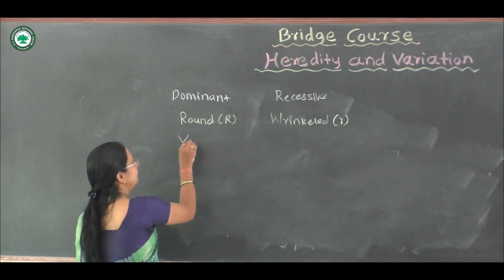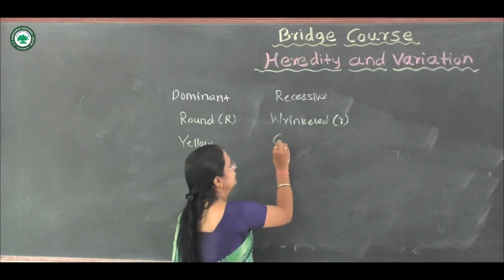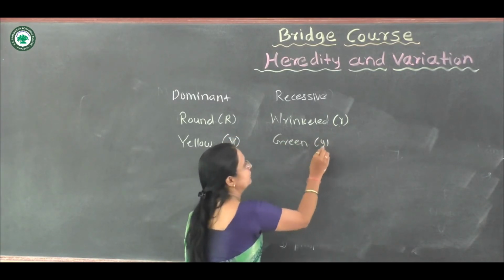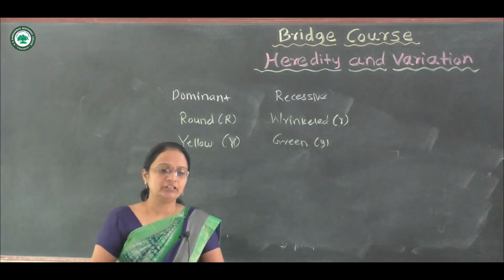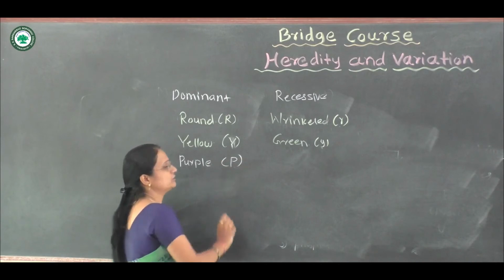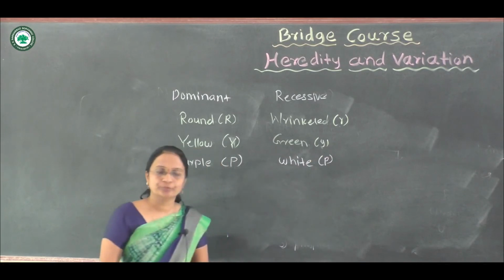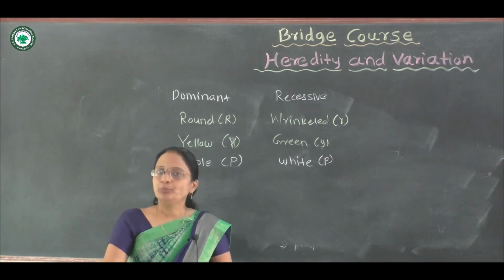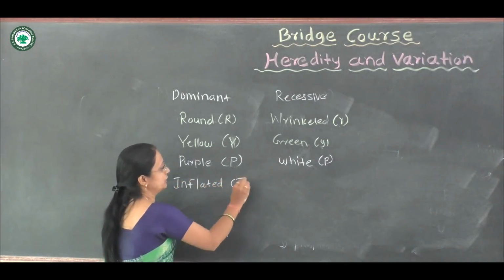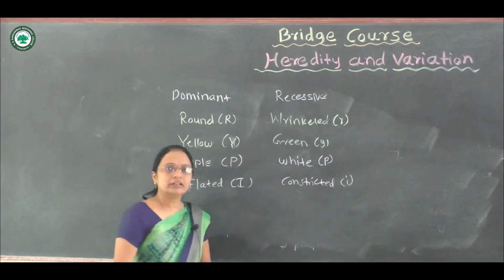In this way, suppose the yellow color is dominant, and the green color is recessive. In the third character, the purple color of the flower is dominant, opposite to that the white color is recessive. If you observe the pod shape, the inflated pod is dominant, and the constricted pod is recessive.